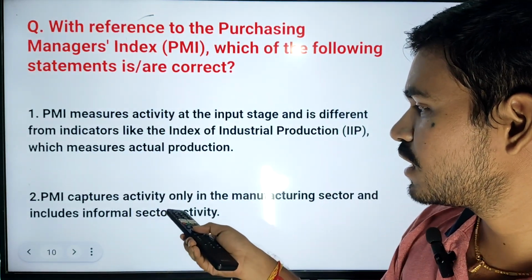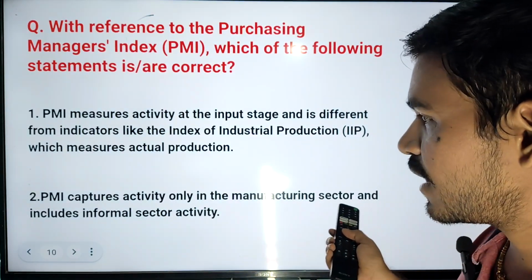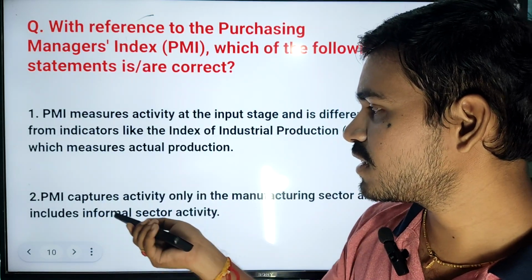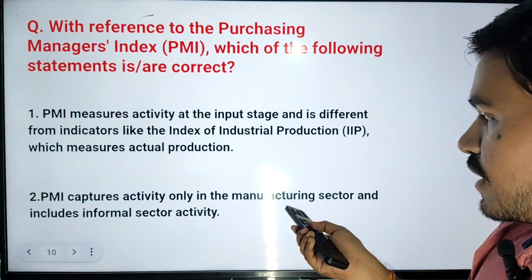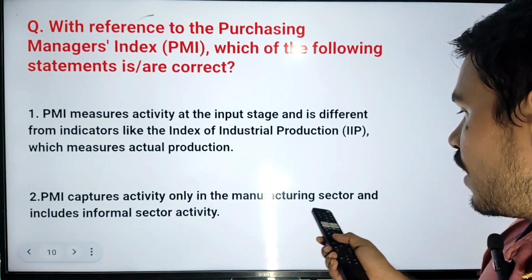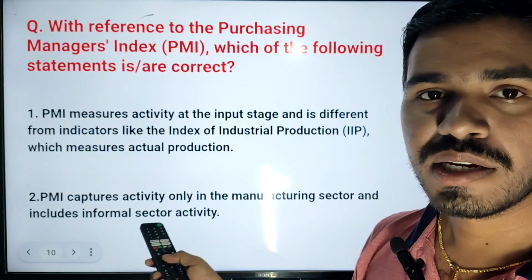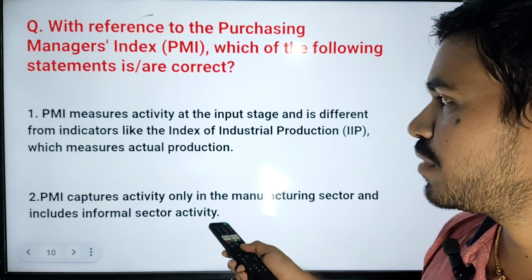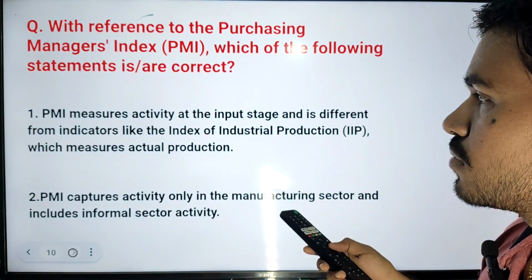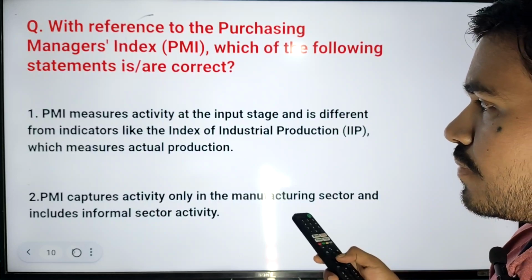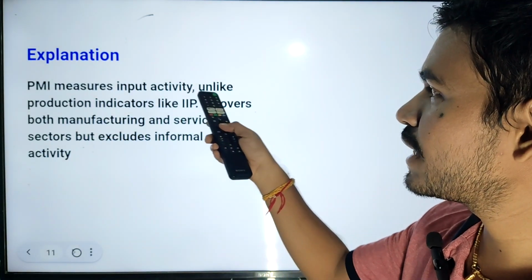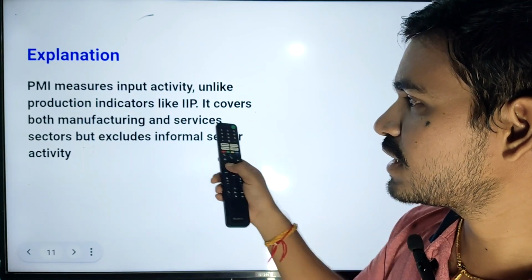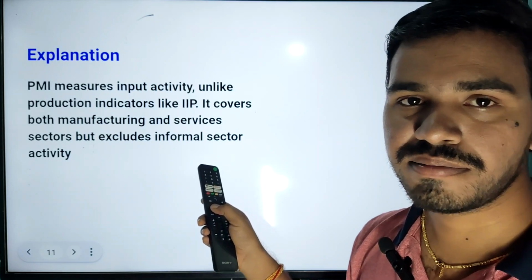PMI captures activity only in the manufacturing sector and includes informal sector activity. This statement is also wrong, because as we already discussed, PMI captures both the manufacturing sector and the service sector, and it does not include the informal sector. PMI only considers the formal sector, not the informal sector. So this statement is wrong. PMI measures input activity, unlike production indicators like IIP. It covers both manufacturing and service sectors but excludes informal sector activity.